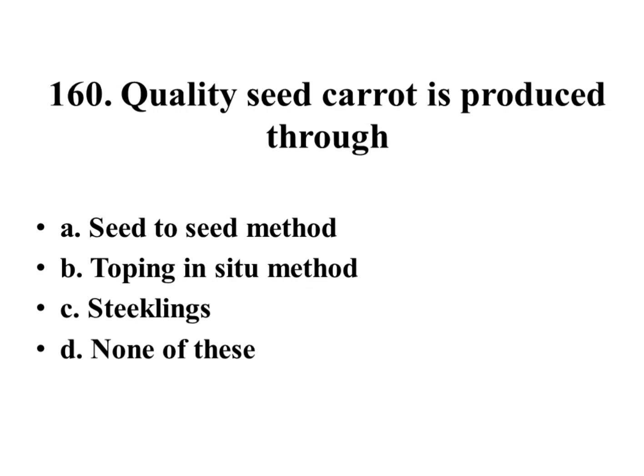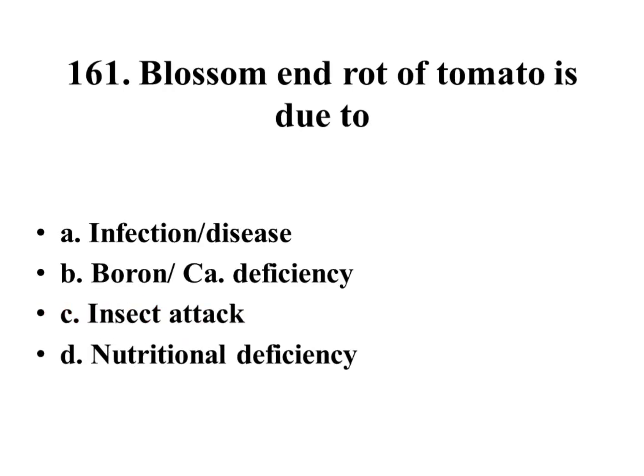Quality seed carrot is produced through seed to seed method, topping in situ method, sticklings, none of these. Right answer is sticklings. Blossom end rot of tomato is due to infection or disease, boron or calcium deficiency, insect attack, nutritional deficiency. Right answer is boron or calcium deficiency.